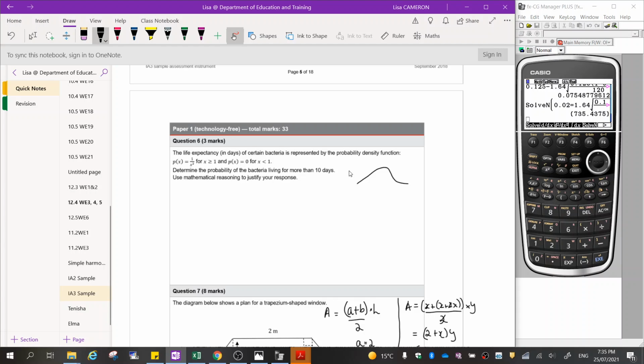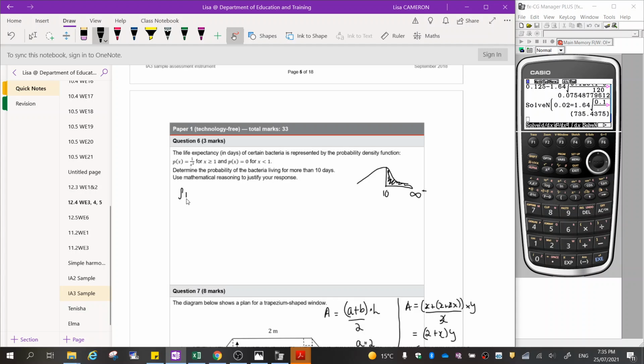Determine the probability of bacteria living for more than 10 days. So there's the 10. If we want it to be more than 10, it's anything up this way, which means that's all the way up to infinity. Use mathematical reasoning to justify your response. All right, pretty simple. Let's go.